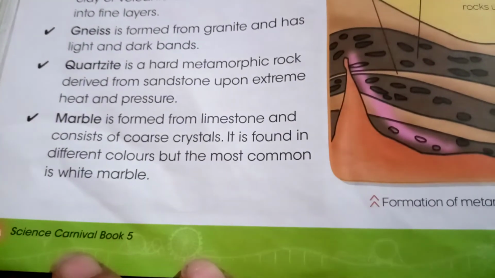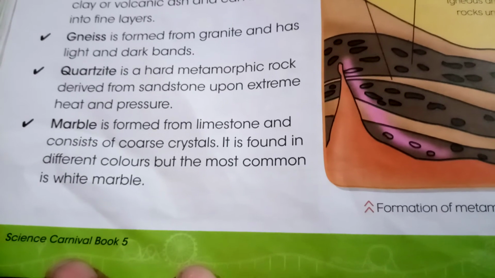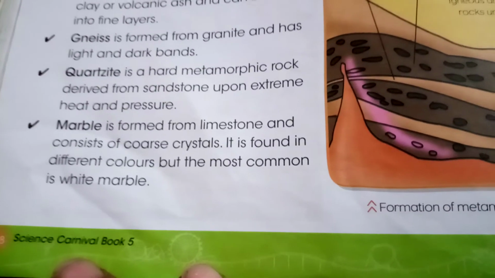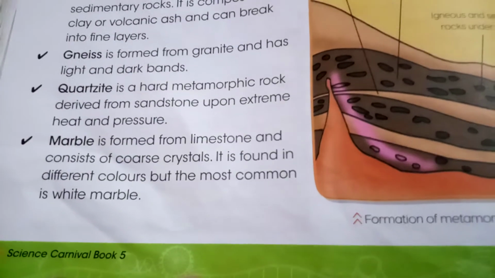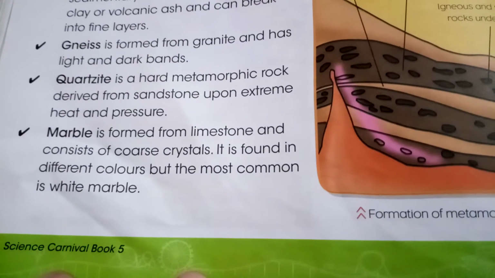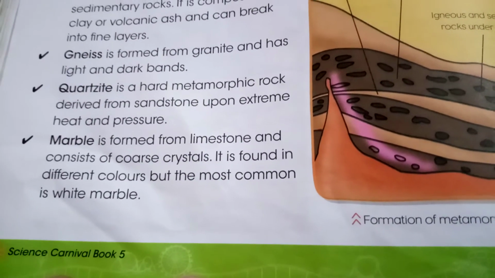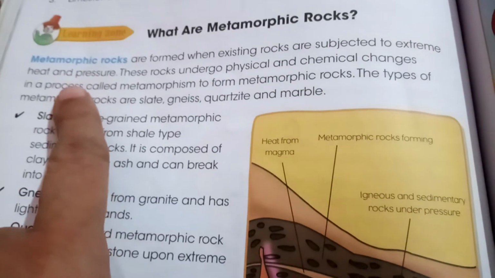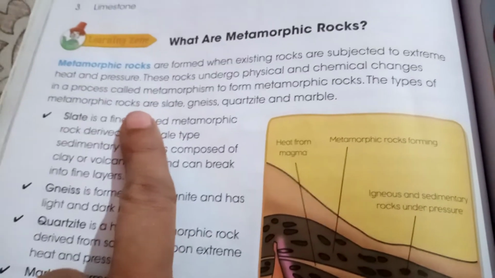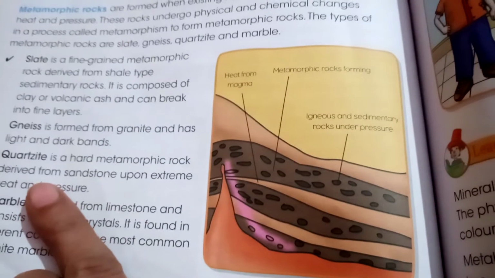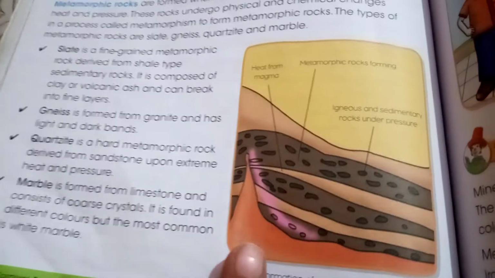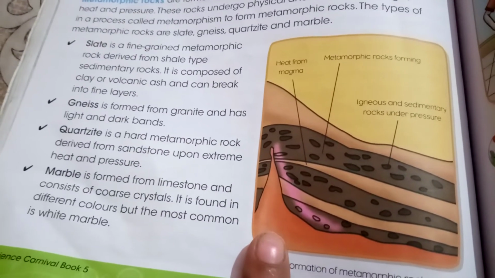Mostly white marble is seen, but it comes in different colors also, maybe sometimes brown, blue or grayish. But the most common color of marble is white marble. When you are writing about metamorphic rocks, you can also draw this diagram. If you can't get it from the Google, you can draw this diagram. It will be enough on the blank page.